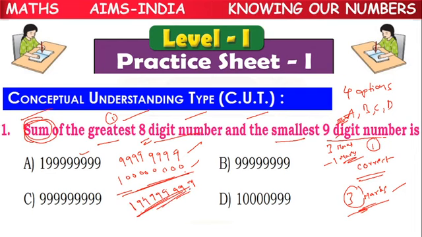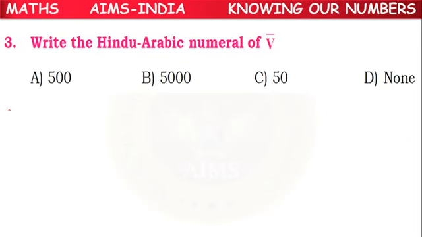So 1 followed by eight 9s. So option A is the correct answer. If you choose option A, you will get 3 marks, children. Okay, option A is the correct answer. So next.